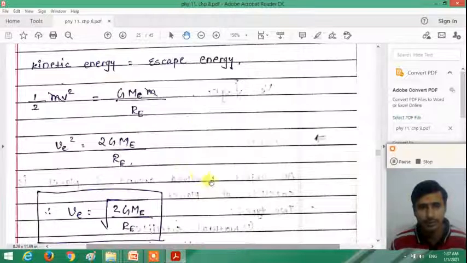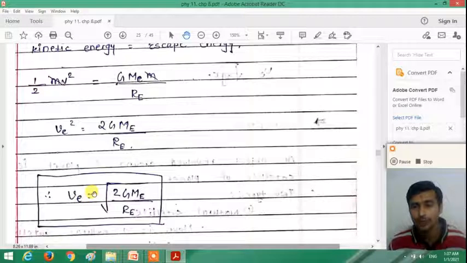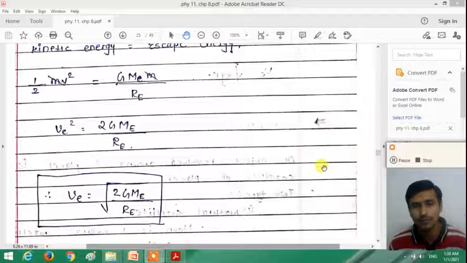So from that we can say that the escape speed of an object on the surface of the earth is equal to the square root of 2GMe/Re. If we throw an object with the escape speed, the object is free from the earth's gravitational field. So here the escape speed is the speed of an object thrown from the surface of the earth so that the object will not come back to the surface of the earth, right?